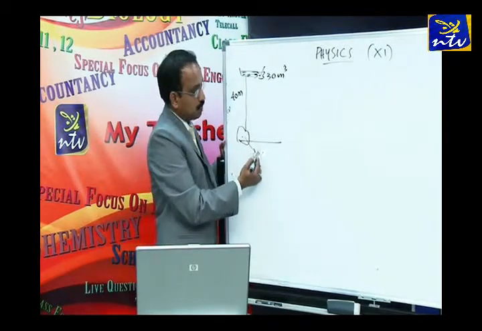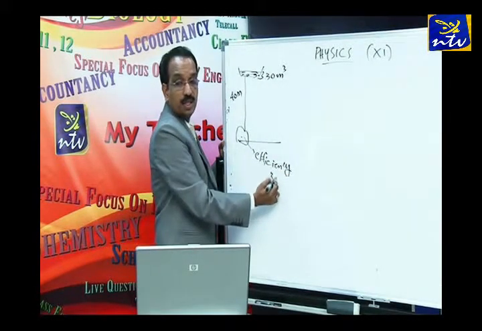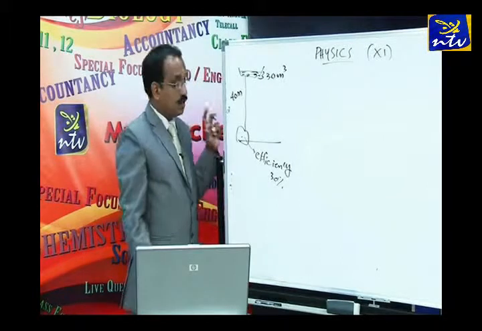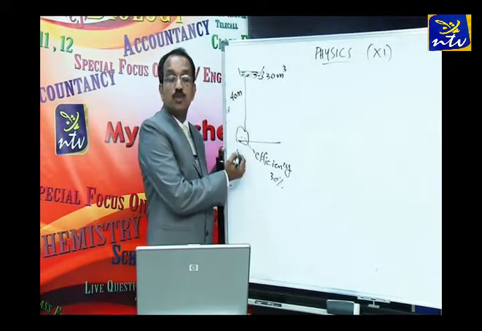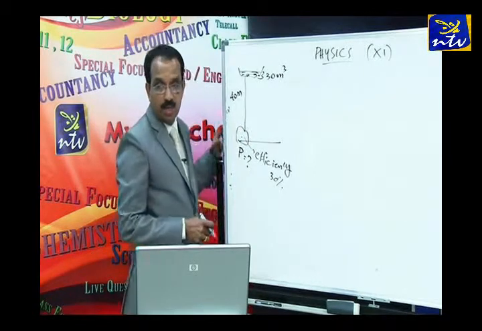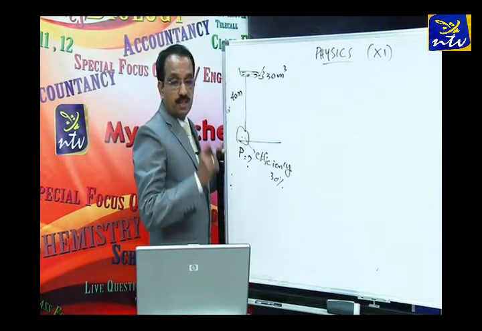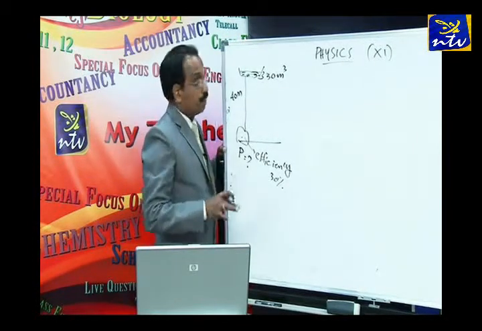Efficiency of this pump is, there is a motor pump. Efficiency is how much? 30%. Question, how much electric power should be consumed by the pump? The power of this pump is the question. Density of water is 1000 kilogram per meter cubed. Yes, can you make out how it can be done?